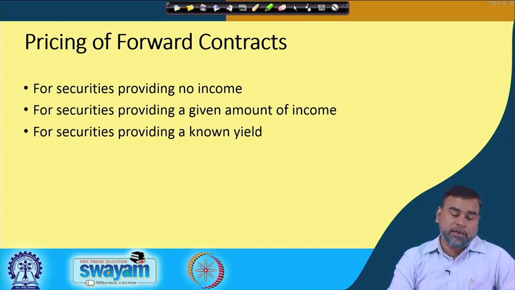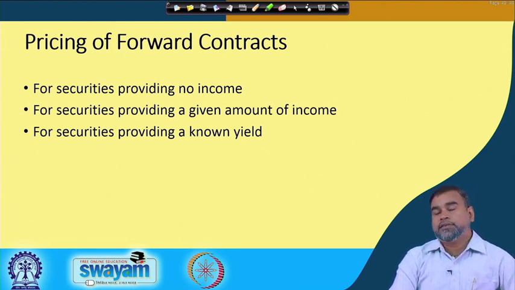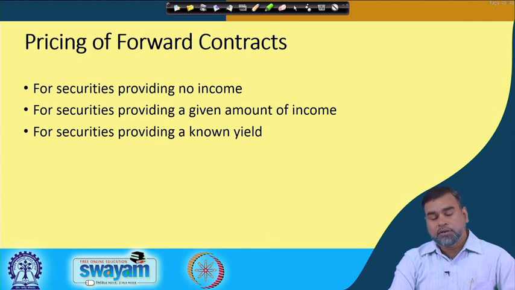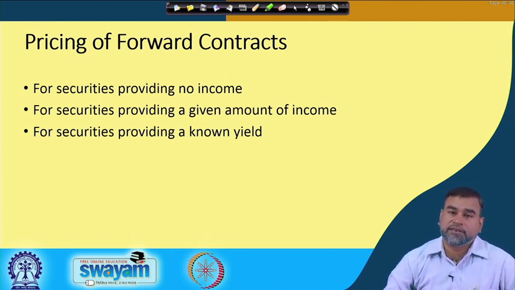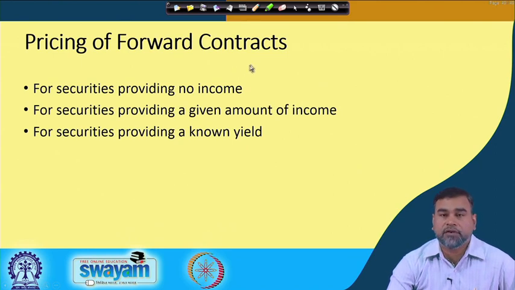This is the way the assets are classified. Then, whenever you calculate the future price of those assets, it depends upon the nature of the cash flow you are getting, or the nature of the asset. That is the way the pricing of future or forward contracts is made.